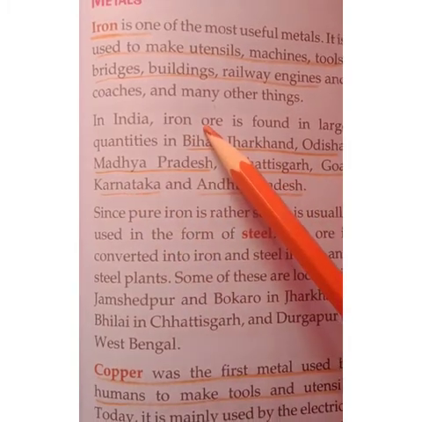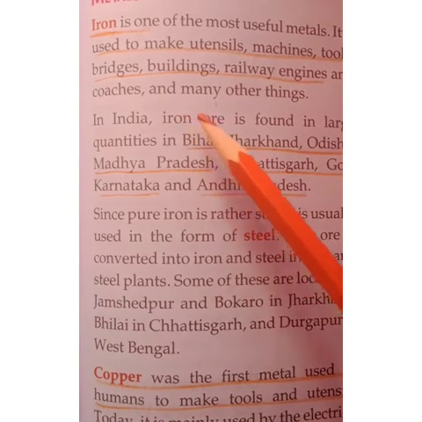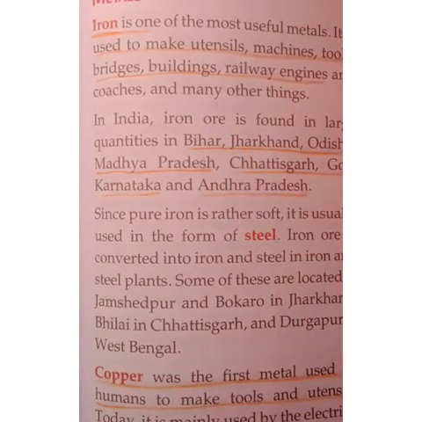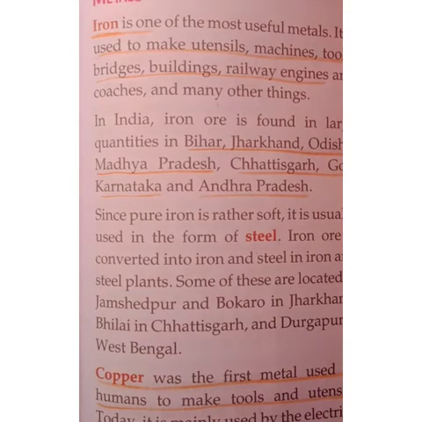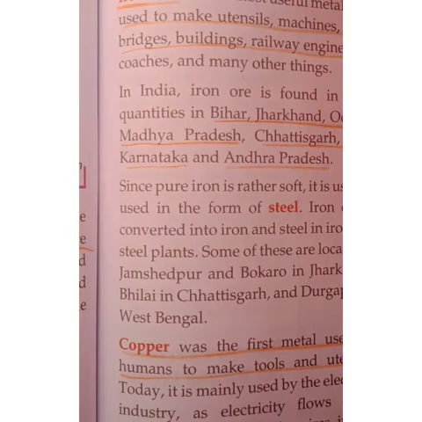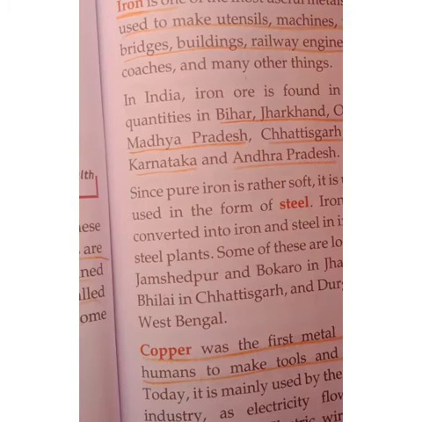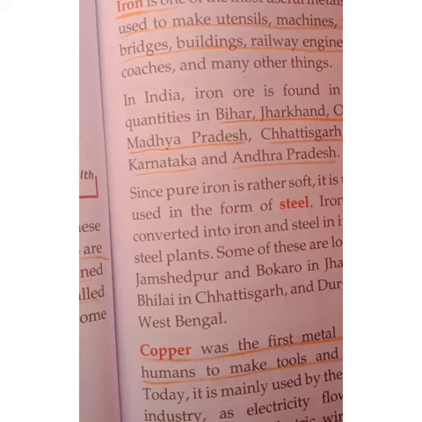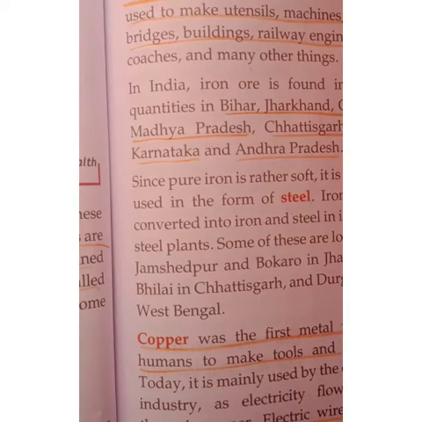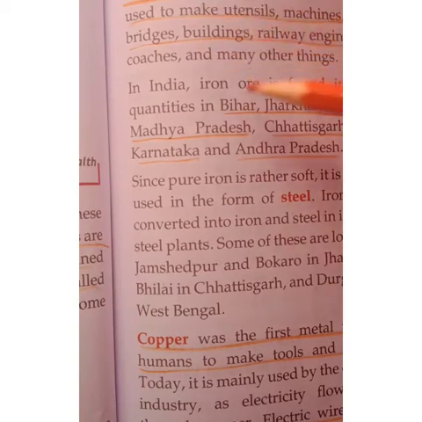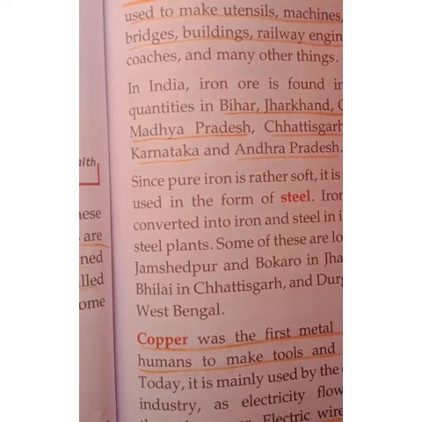Iron ore means the mineral that we get to make iron. Ore means the mineral from which we get metals. So iron ore is a mineral. From iron ore we get iron, right? Yes. So we find it in these places.